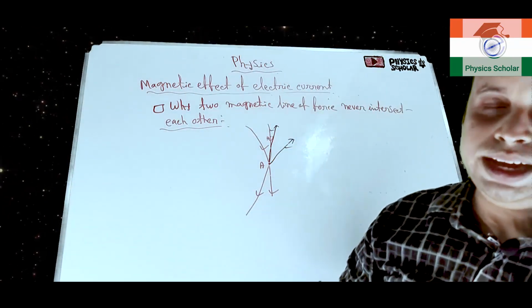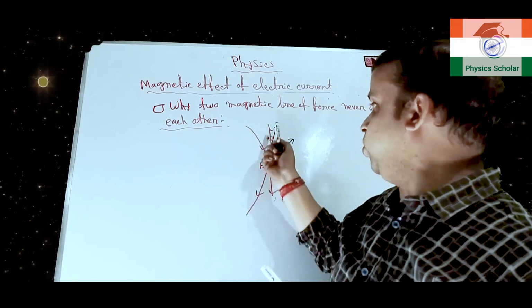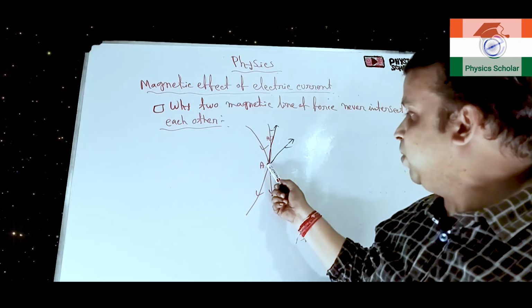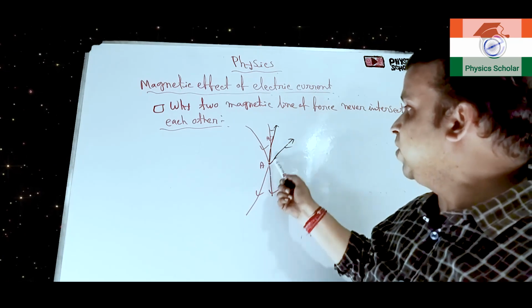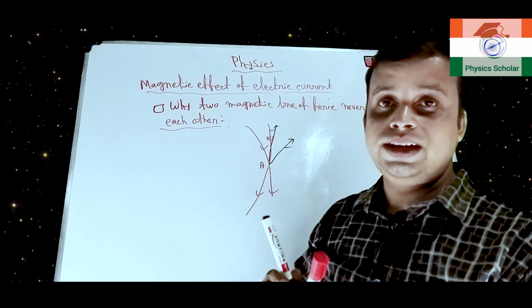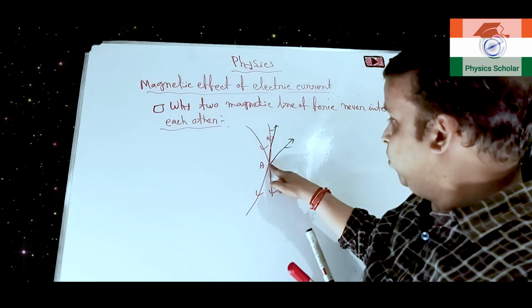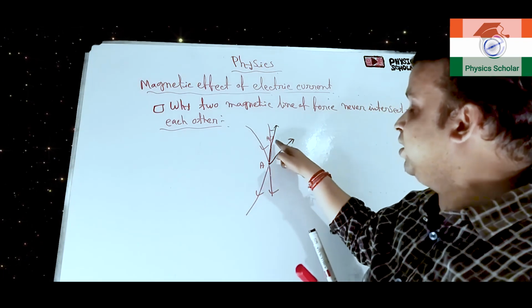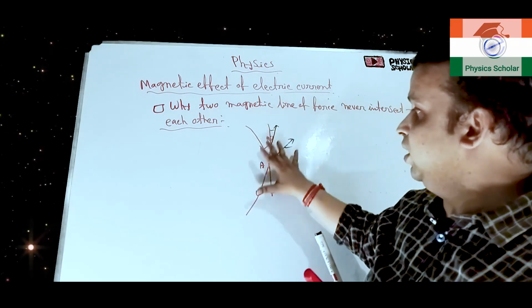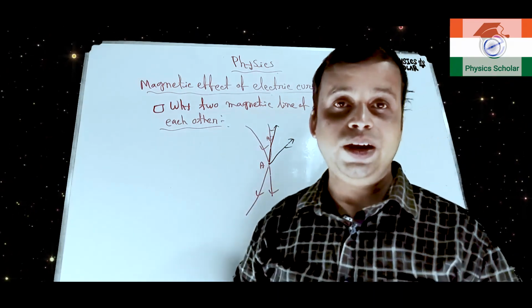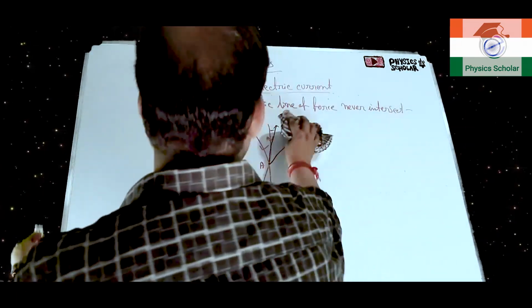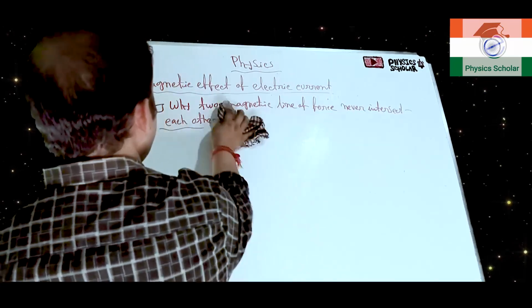Clear? So I am telling once again, if two magnetic lines of force intersect each other at a particular point, then from that point we can draw two tangents, and the directions of the two tangents will be different. That means from the same point it will represent two different directions of the magnetic field, which is not possible. Clear? That is why two magnetic lines of force cannot intersect each other. Clear? So I hope up to this you have understood.